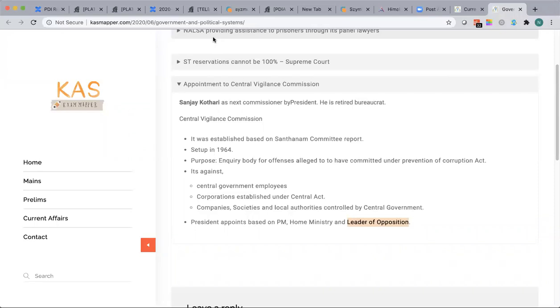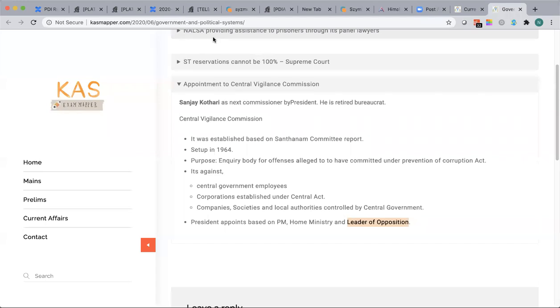And how many seats in total? 545 seats in Lok Sabha. Out of 545, 10% is how much? 55, almost, since it can't be 54 and a half. So we have 52 for Congress, which comes to about 9.5%. So less than 10%, and there's no recognized opposition party as of now.